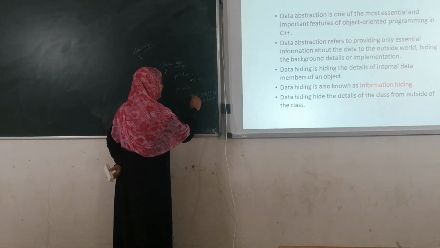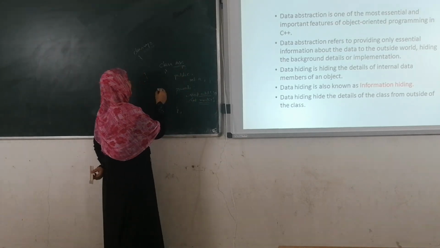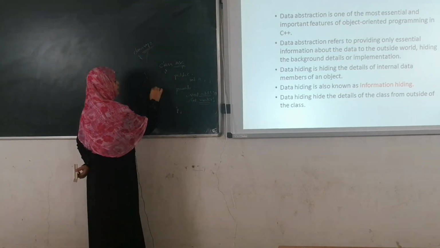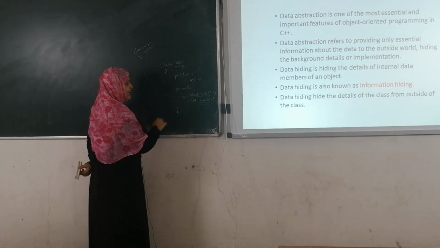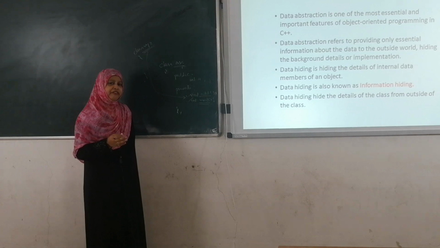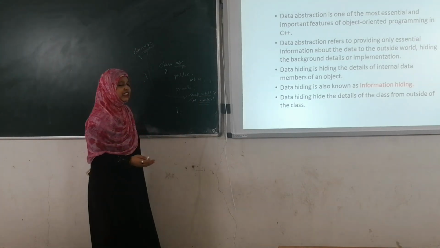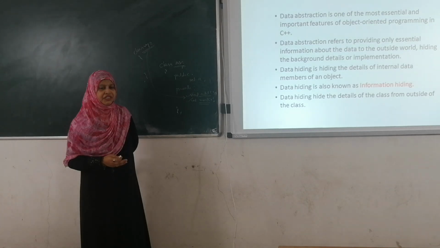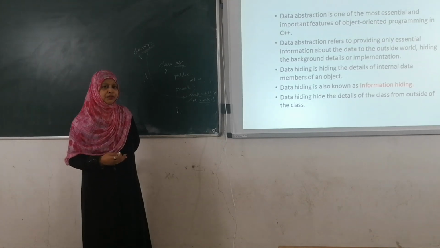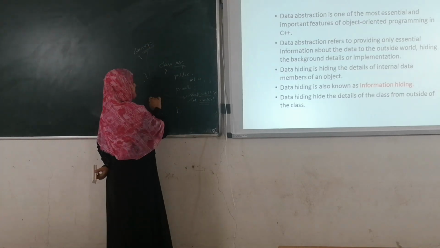Add and multiplication are the internal member functions of class ABC. Class XYZ doesn't know what the add function does, what you define within the add function, and what type of parameters it uses. In multiplication, what the return type is, what type of parameters it uses, whether it returns any value to the function main or not, all those things are hidden from class XYZ.